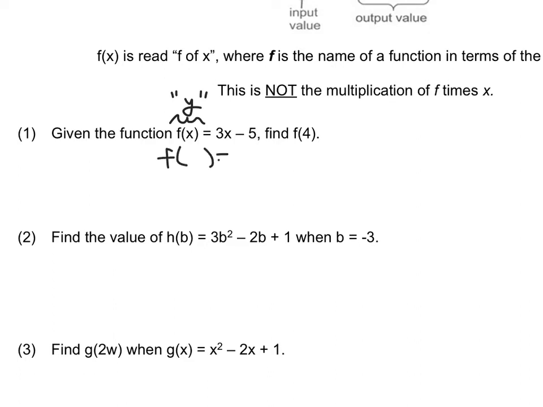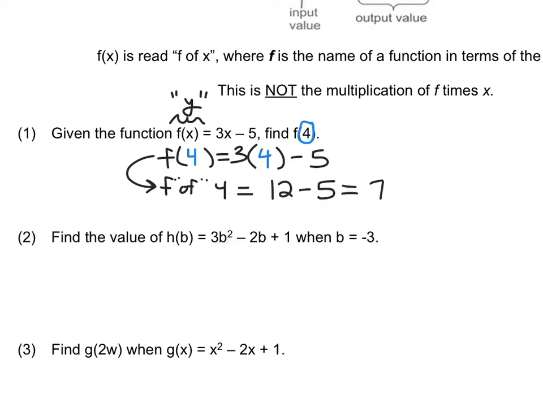All I have to do here is replace every x with the 4. So this notation is saying f of 4. This is 12 minus 5, which is equal to 7.